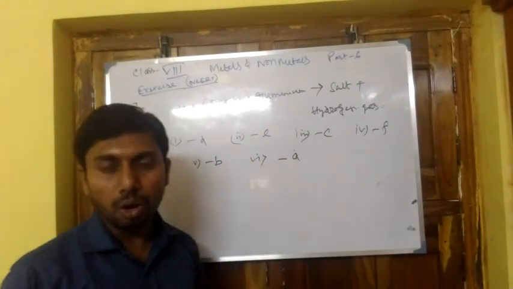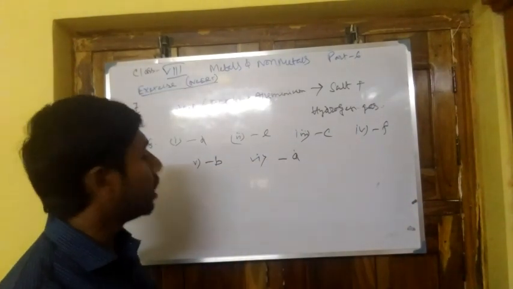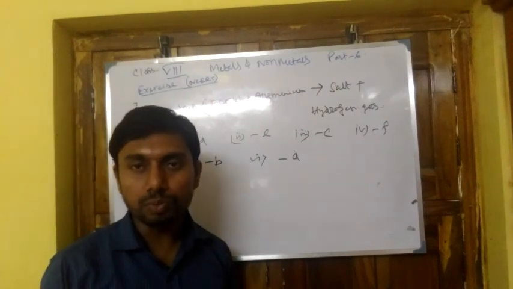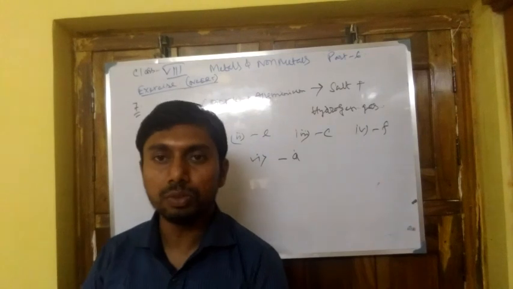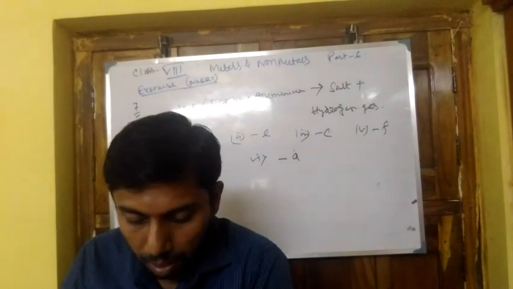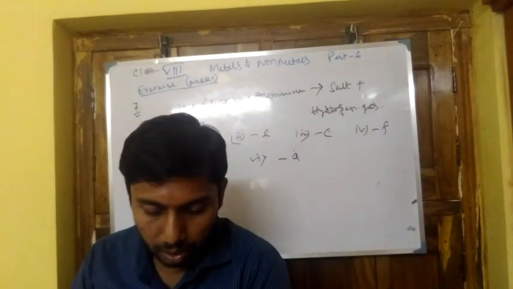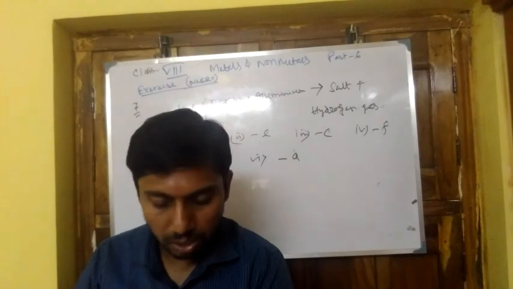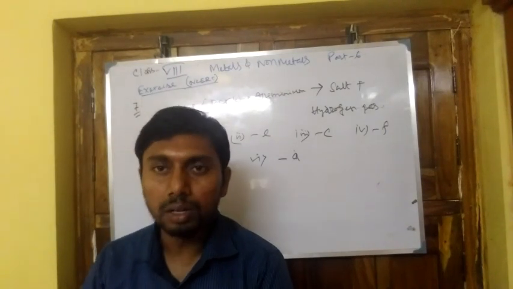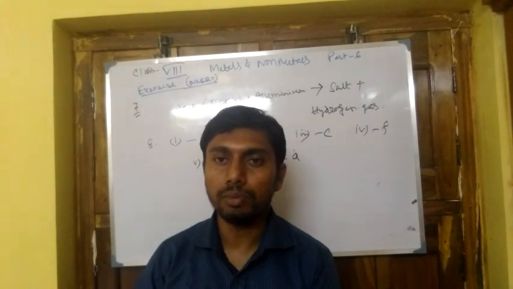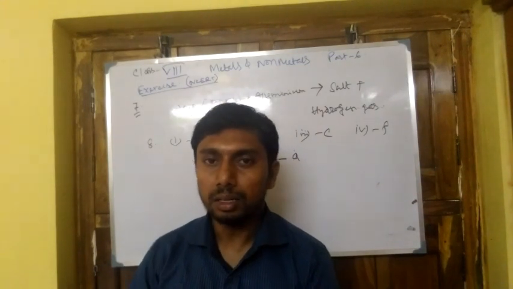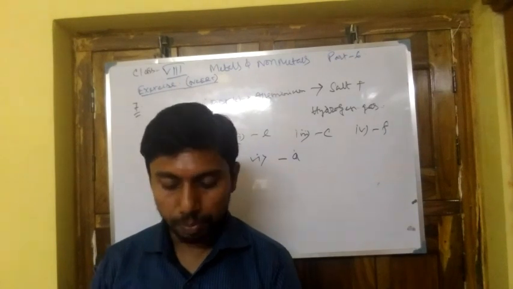These are also uses of the elements: gold is used to form jewelries, iron is used to make machineries, aluminium is used for food items, carbon is used for fuel, copper is used for electric wire, mercury is used for thermometers. Here mercury is used in the thermometer to indicate the temperature in the bulb.